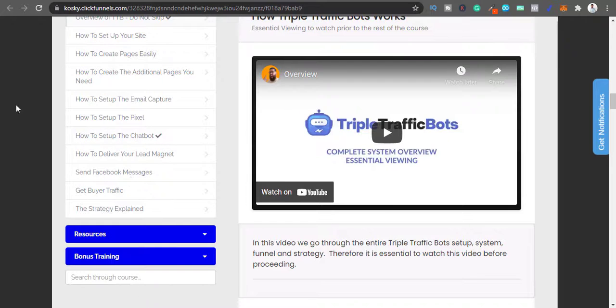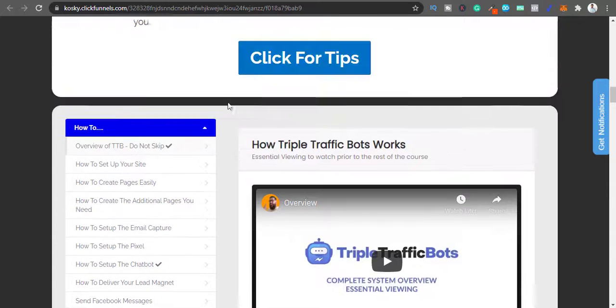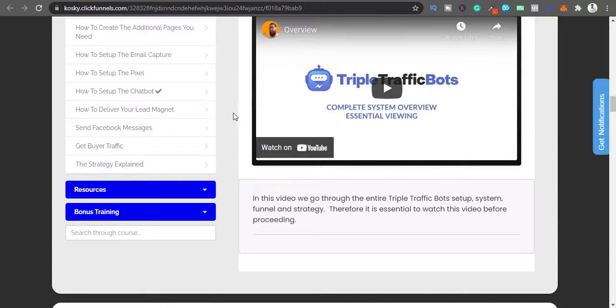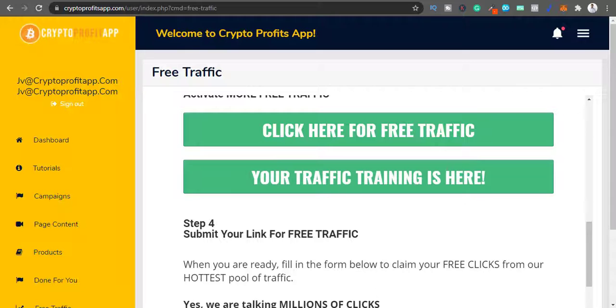Even if you learn how to set up triple traffic bots, you still need traffic to get into your messenger list, and into your email list via this messenger list. So this is not a traffic training. This shows you how to really take advantage of traffic that you already have. This will not give you any free traffic.